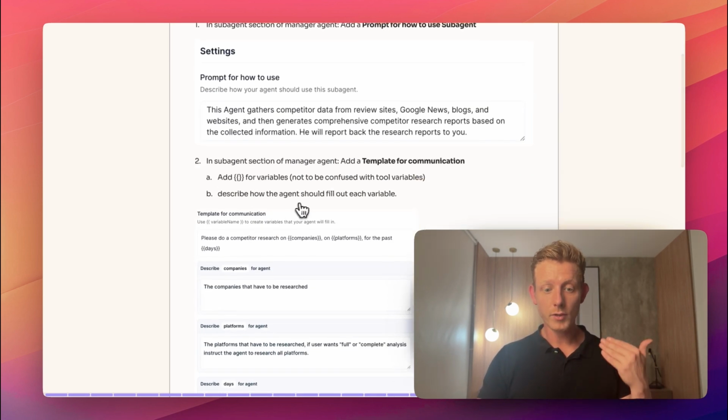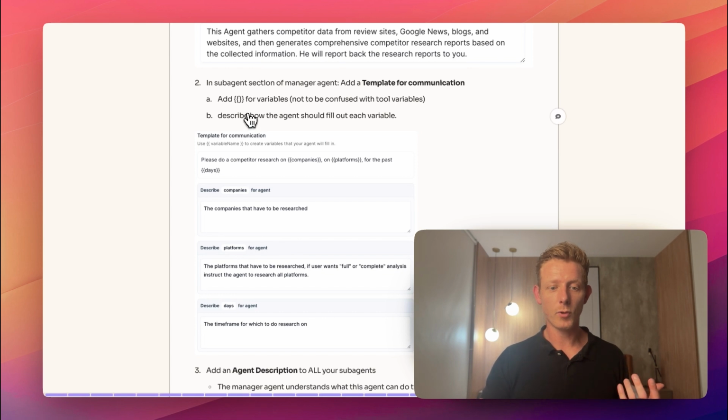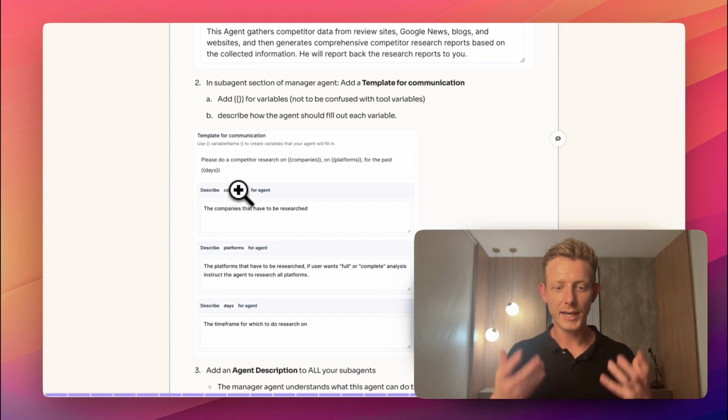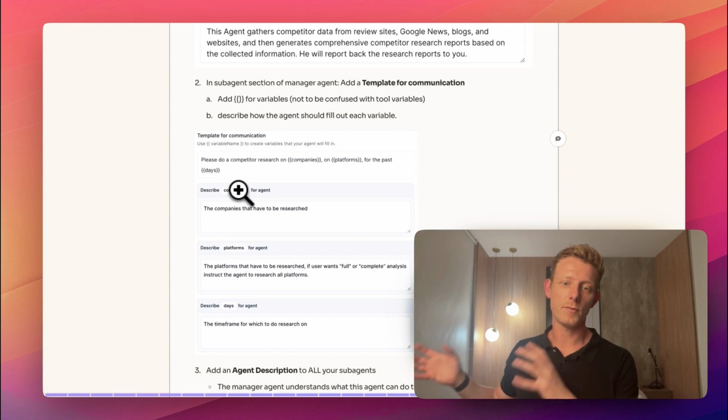Then we have another option there, which is a template for communication, right? So as I said before, we want to make sure that our manager agent clearly communicates to our sub-agent the things he has to do, because if he doesn't, our system fails, right? So we can do this through a template for communication, right?